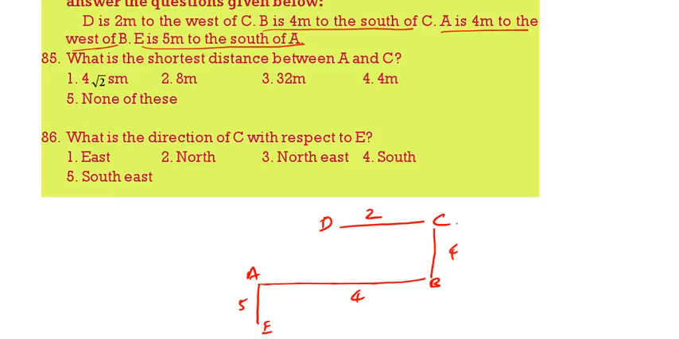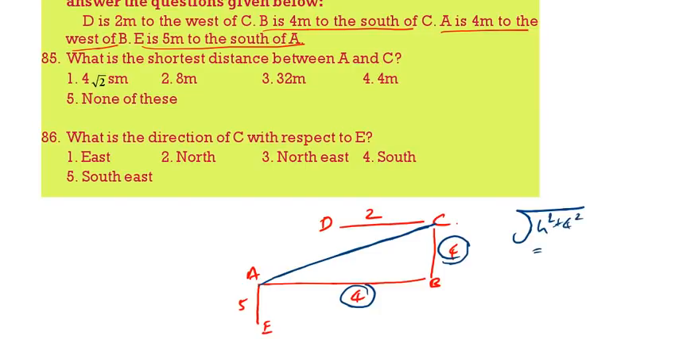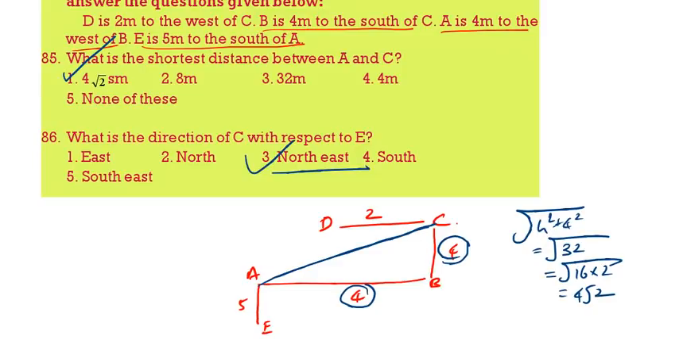What is the shortest distance between A and C? Between A and C, that means this one. This is 4, this is 4. So, root of 4 square plus 4 square, that is 32. 32 can be written as 16 into 2, that is 4 root 2. 4 root 2 is the correct answer. What is the direction of C with respect to E? North-east. That is the correct answer.